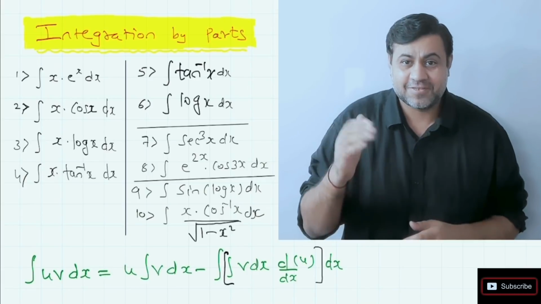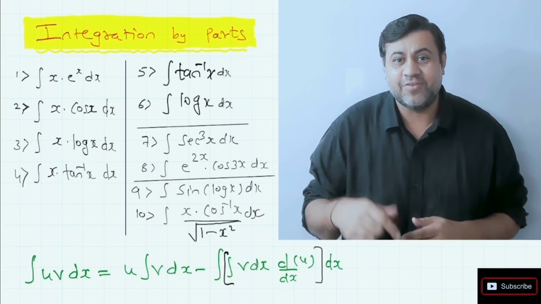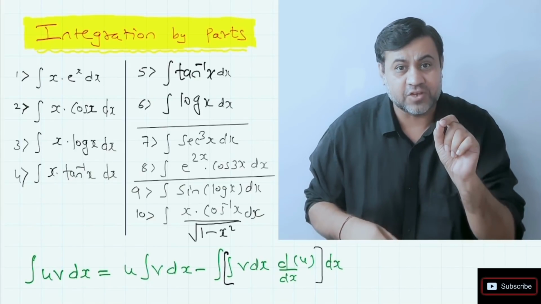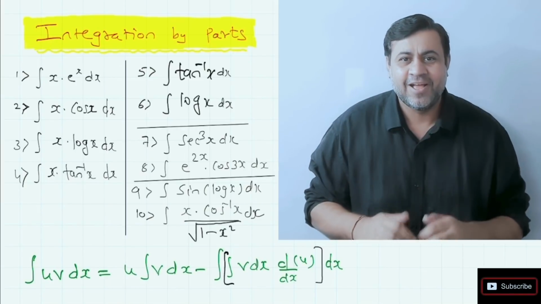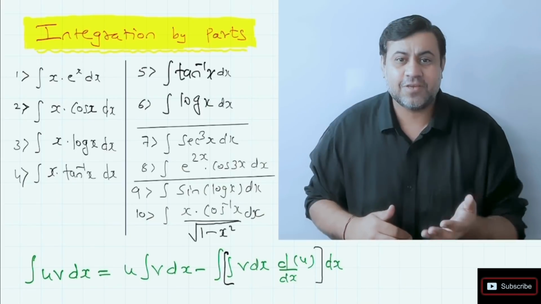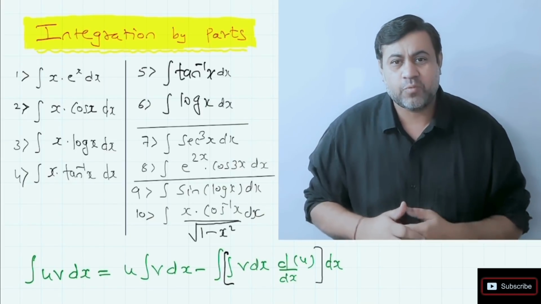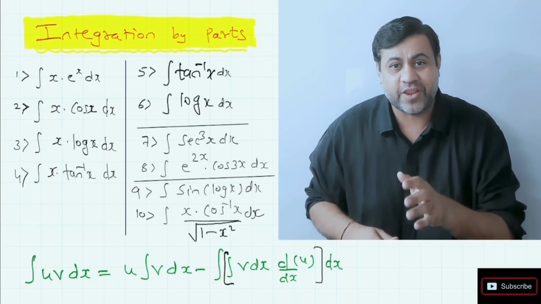The next subtype is the alone function. If you just observe, it is tan inverse of x, only tan inverse, only one function. Log x, only one function. So we call it an alone function. How to apply the concept on this? That's also very interesting. Next are 2 very important questions, sec cube x and sine of log x. What to do here is also very important.